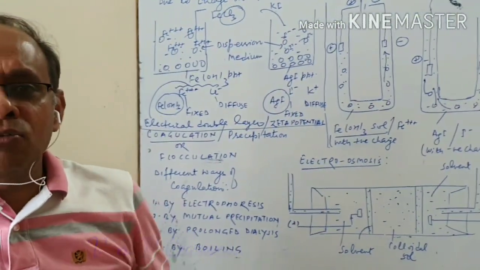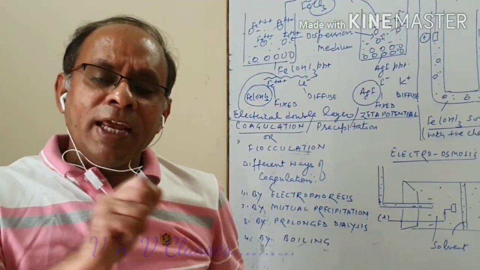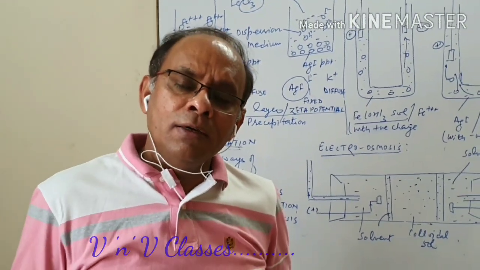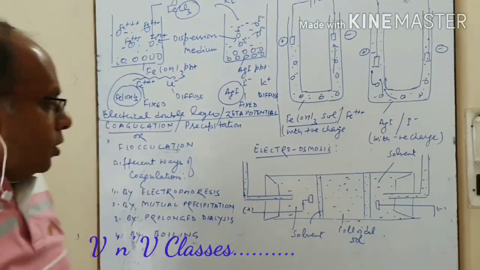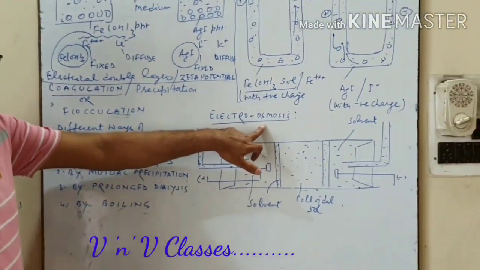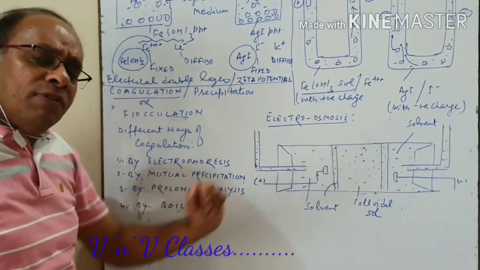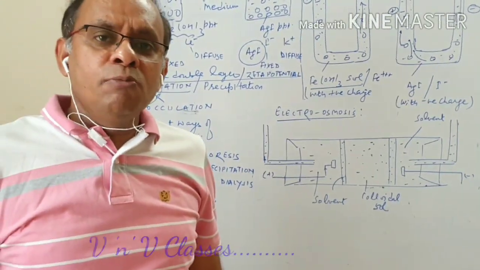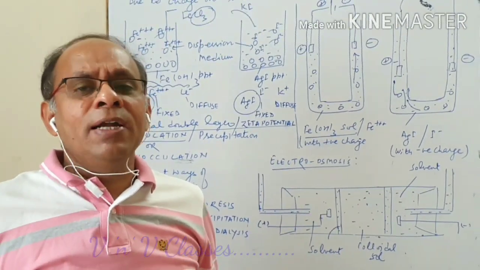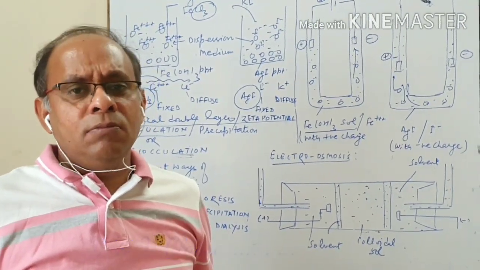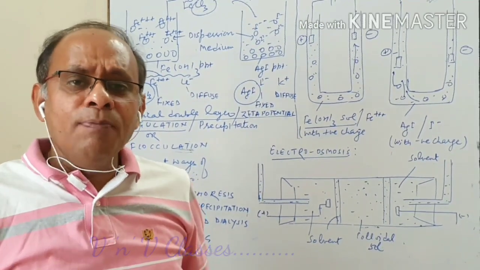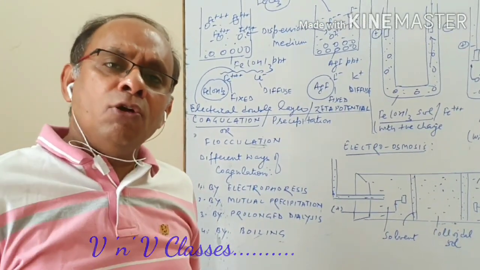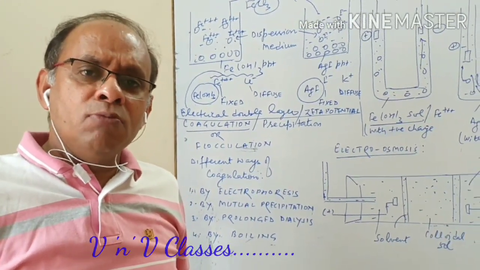This is called electrophoresis. Now, as I told, the solvent also has some charges, so it can also move under the influence of an electric field. For this we have a phenomenon of electroosmosis. Why do we have to discuss electroosmosis? Because now we have to discuss the movement of the solvent, not the colloid particles. So we have to stop the colloid particles from moving. Otherwise, if they move, electrophoresis will also take place. But here we have to discuss the movement of the solvent.